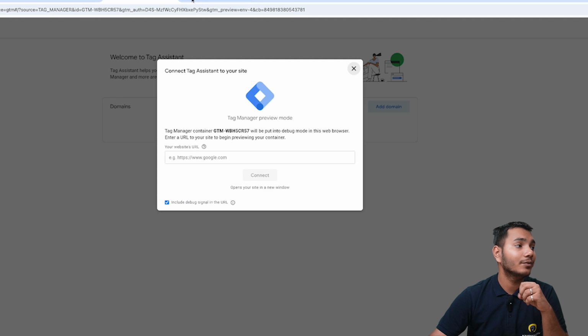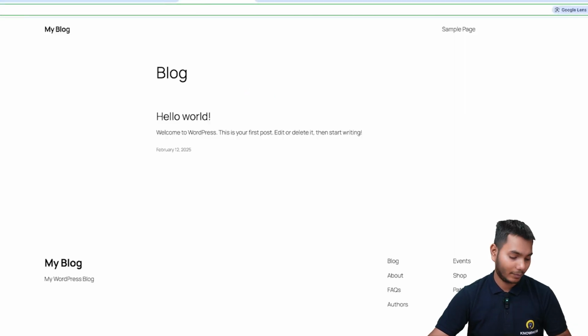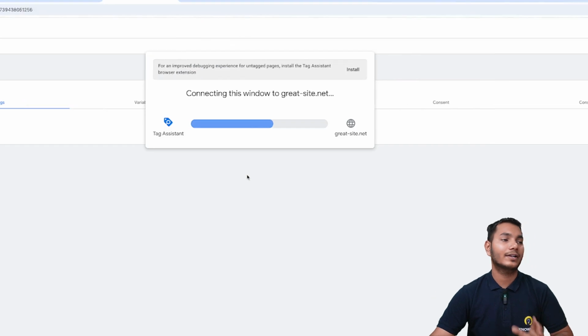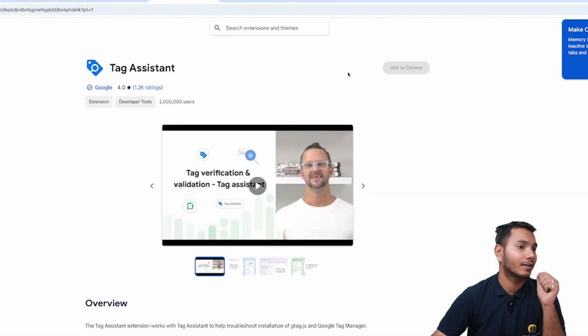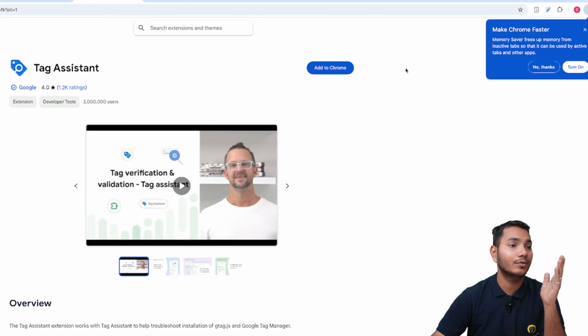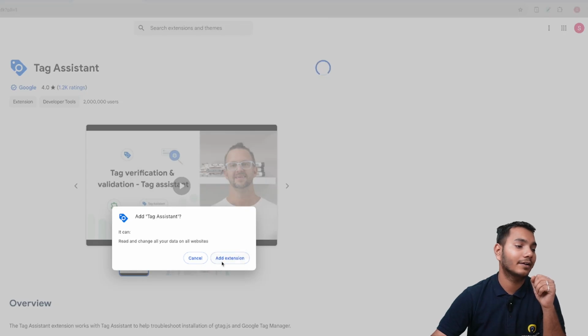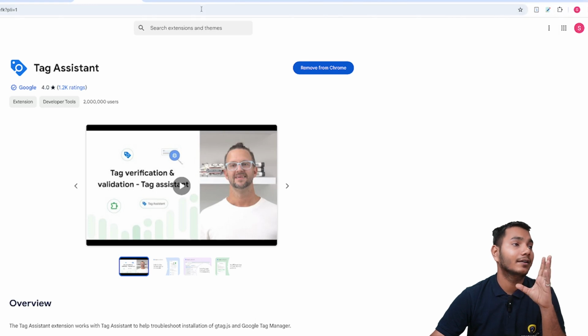Now what we'll do, we'll first copy the URL of our website, and then we'll paste it here, right? For this, I'll click on connect, and now it is connected to our website. See, this is our website, and firstly we have to install this plugin, right? So I'll click on add to Chrome. I will click on add extension. Now it has been successfully installed.